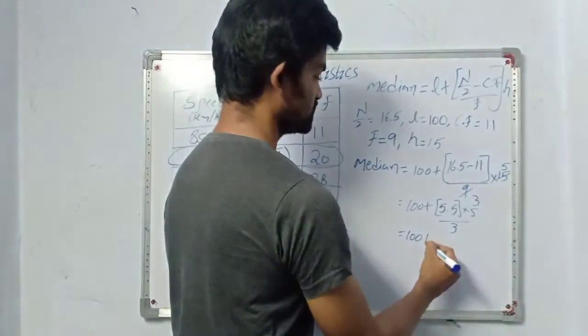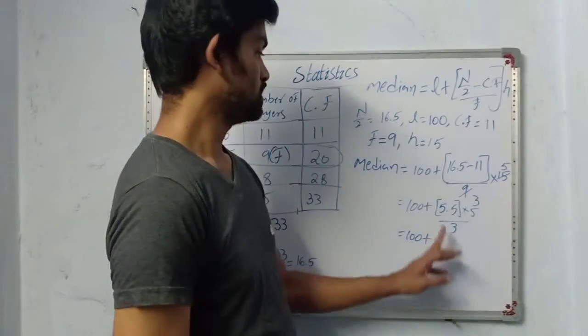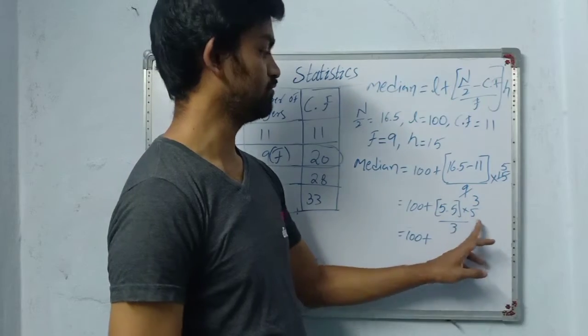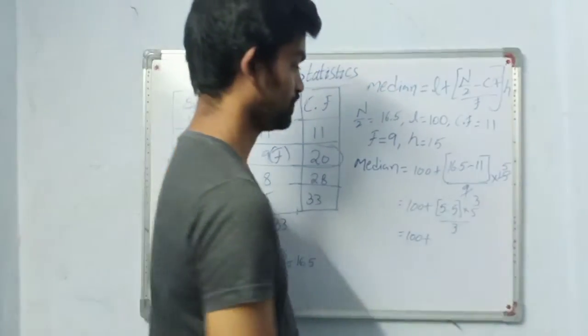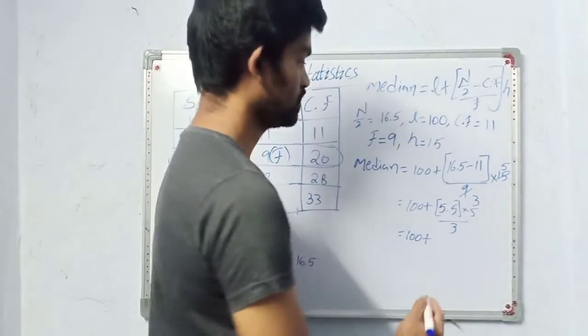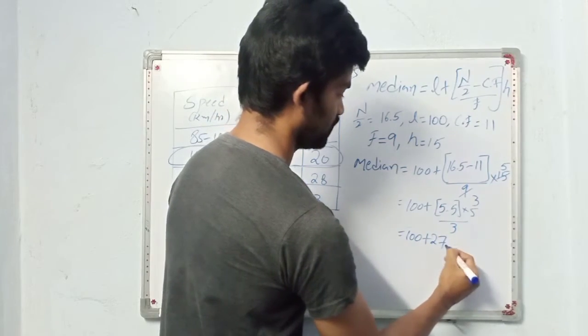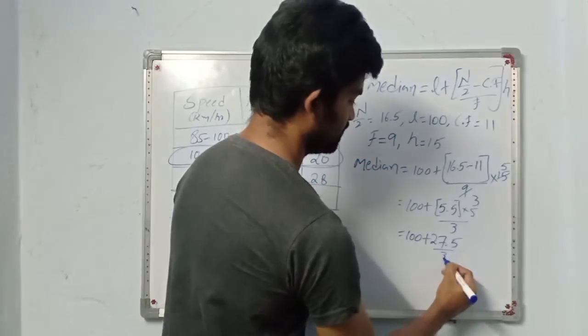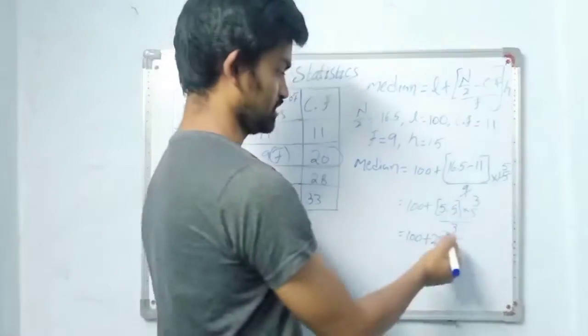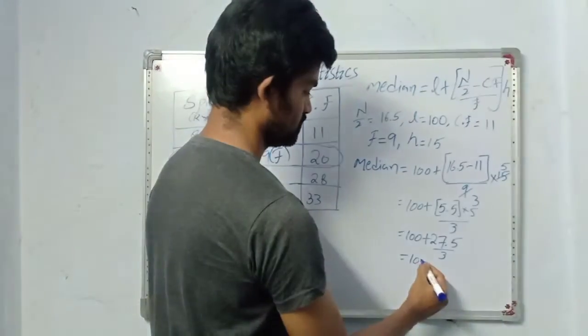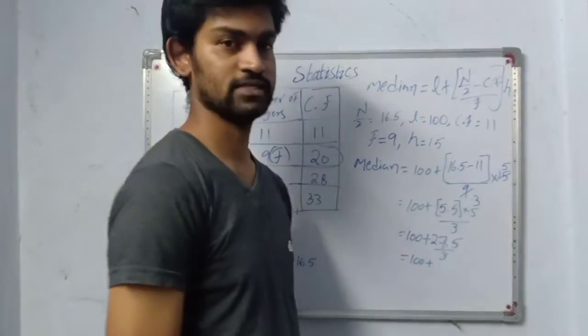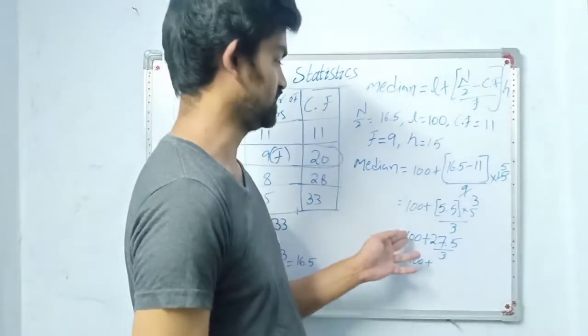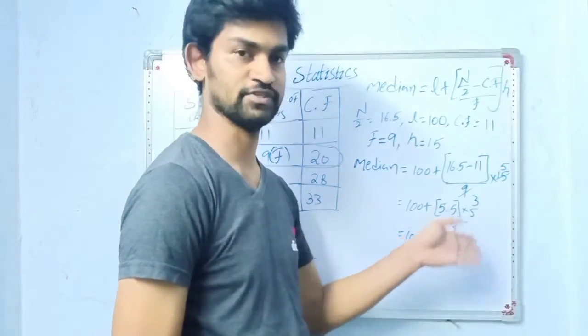This is 100 plus 5.5 into 5, which is 27.5, divided by 3.